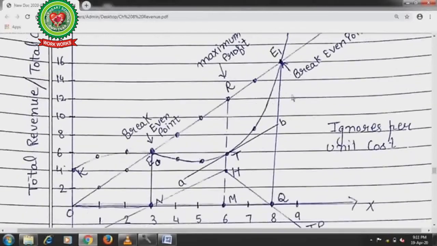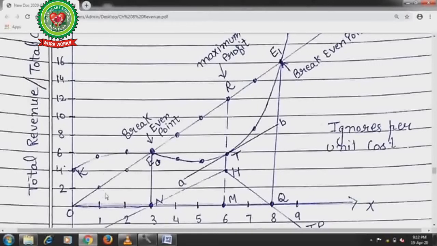So here you can see total cost is here in the beginning at point 4 and total revenue is 0. Fixed factors of production are here: expenditure incurred on the land, building, once incurred, never returned. Okay. Now next, when the total cost with 1 unit of production was 5, then total revenue was 2. Again the producer is in loss.